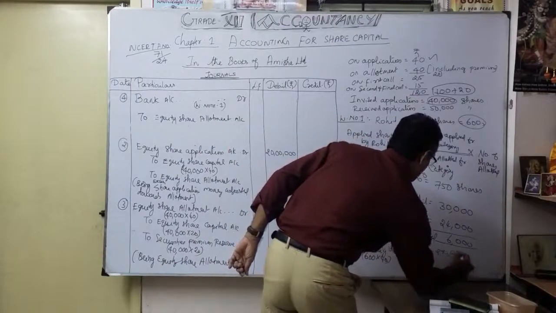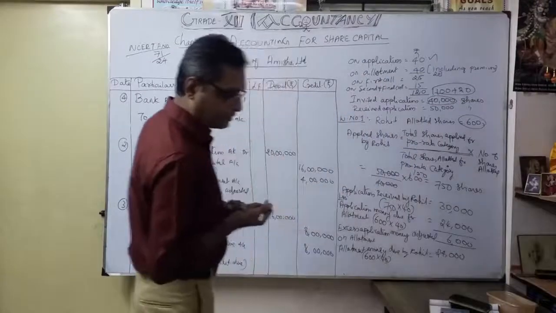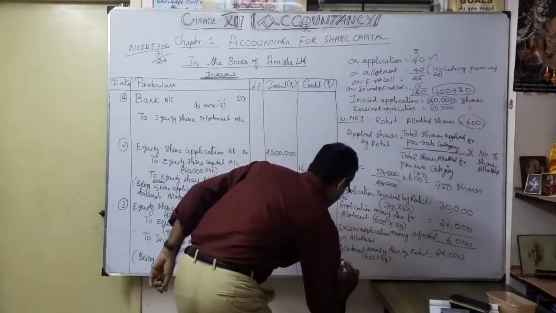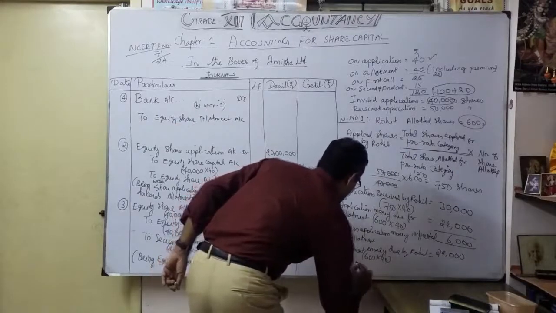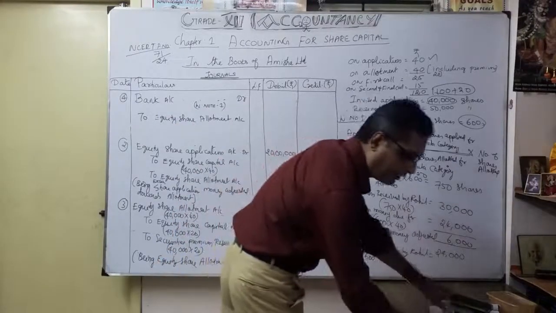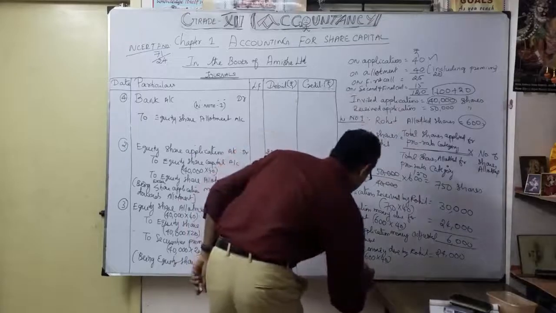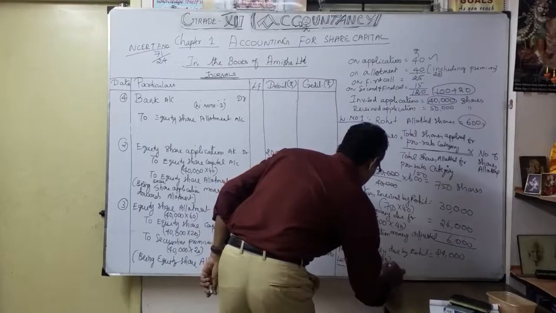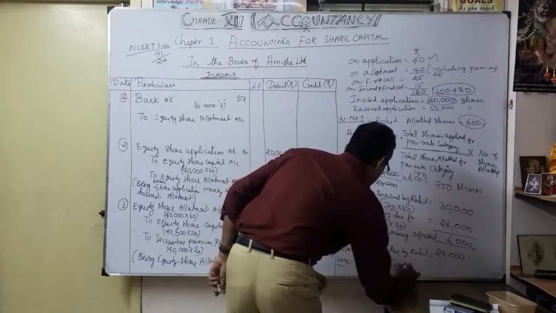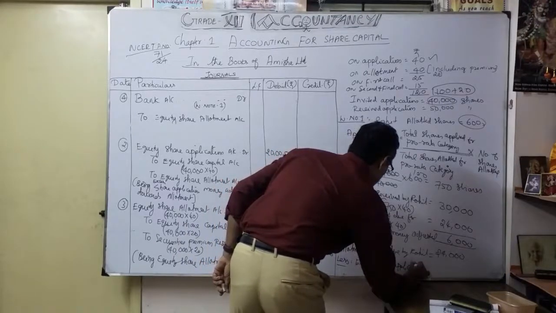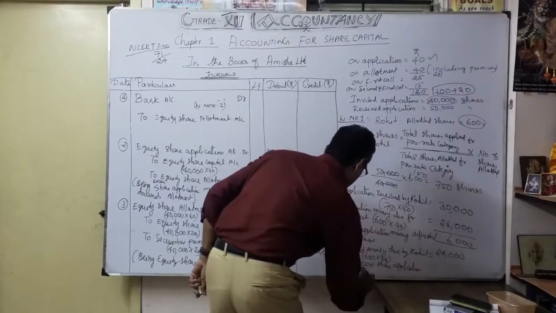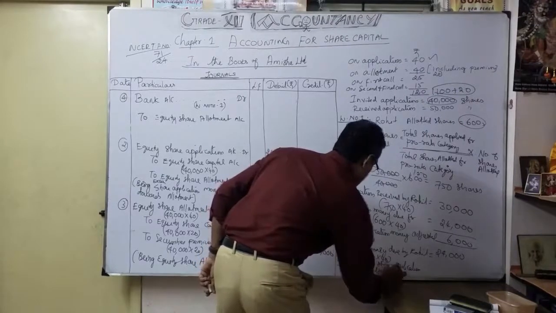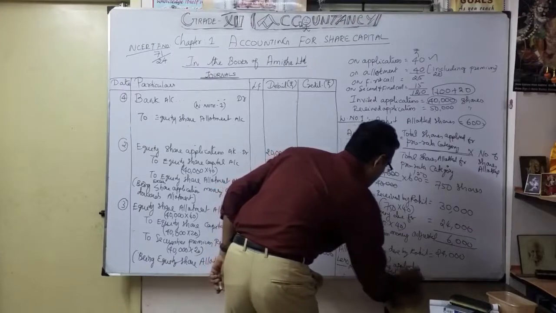24,000. Okay, now we are going to adjust the excess share application money. So less: share application money, excess, adjusted for allotment.